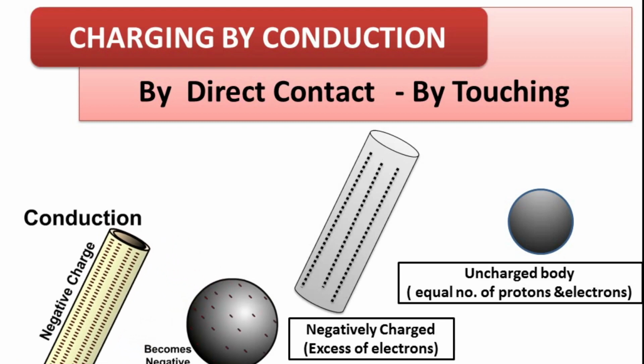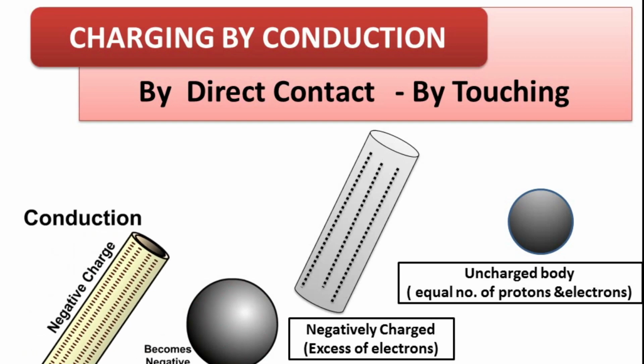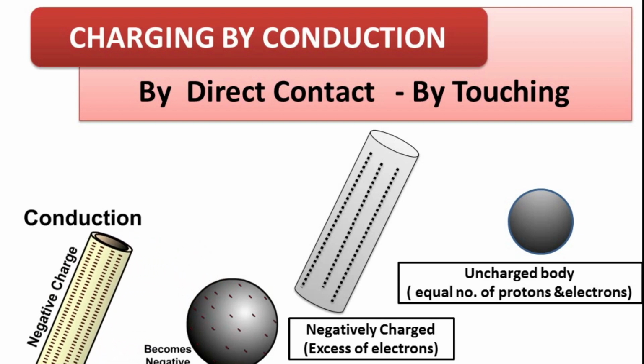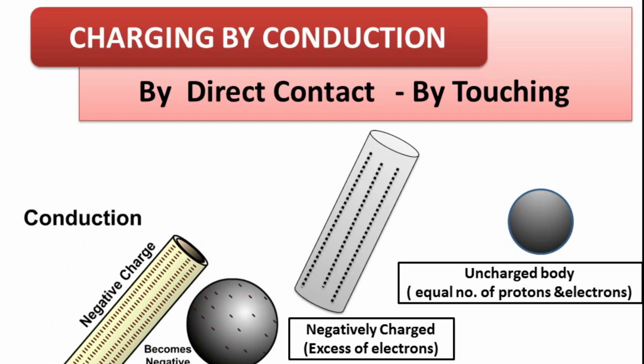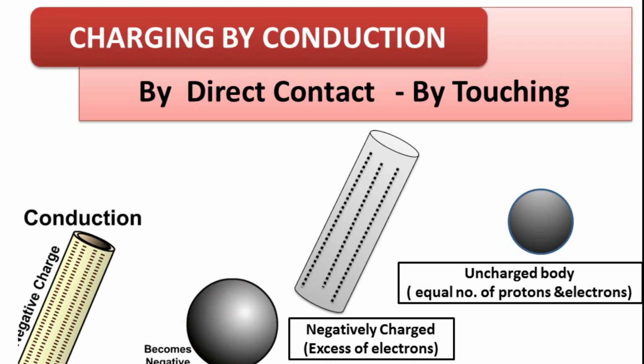And uncharged body now becomes negatively charged. Please note, in this process, charged body loses some electrons and charge gets reduced. An uncharged body gains electrons and becomes negatively charged. This method of charging is called charging by conduction.